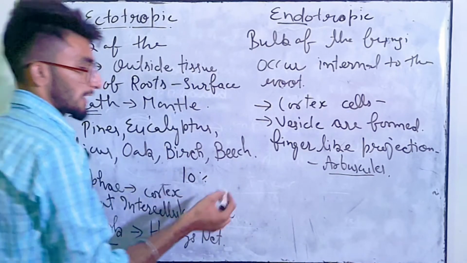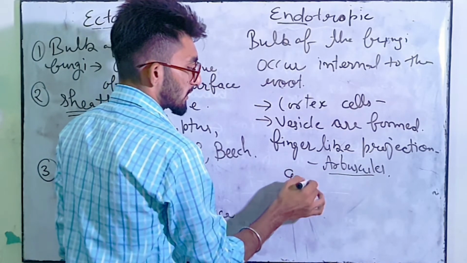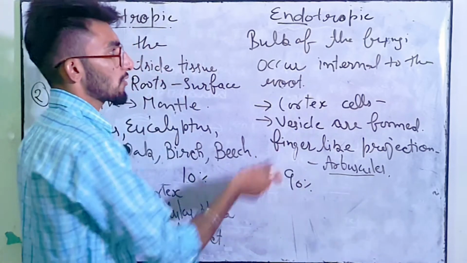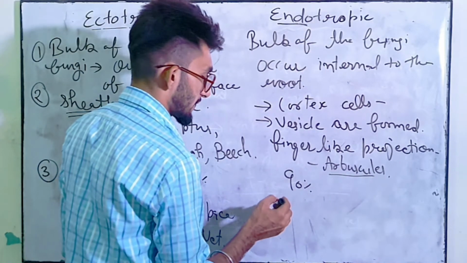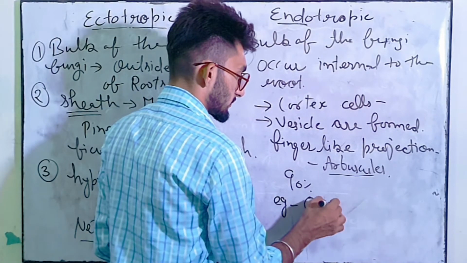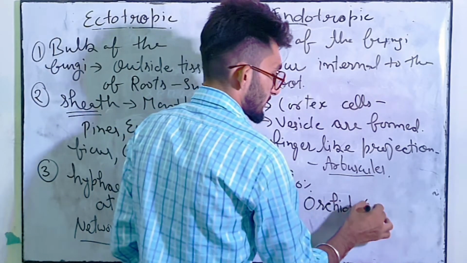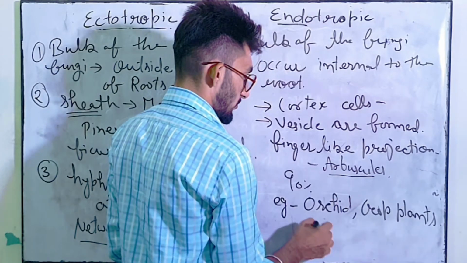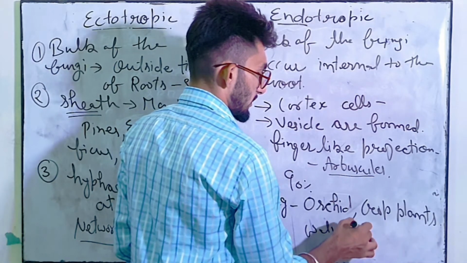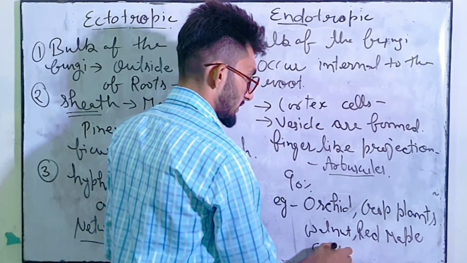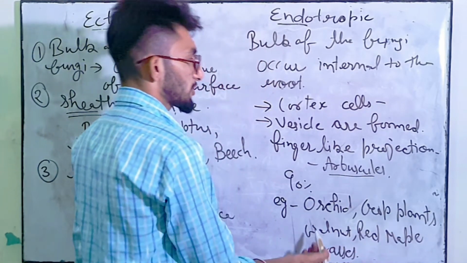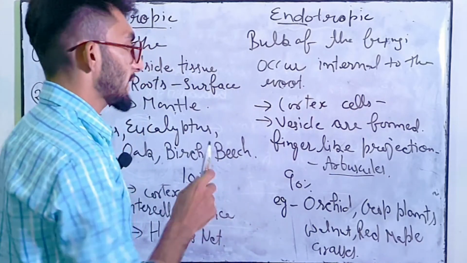Done. Here 90% of the association is of this type, endotropic. Okay, so 90% क्या होती है? इस टाइप की होती है. और एग्जांपल क्या है एंडोट्रोपिक की? ऑर्किड, क्रॉप प्लांट्स, वॉलनट, रेड मैपल and grasses. So these are the examples of the plants which show this type of endotropic association.